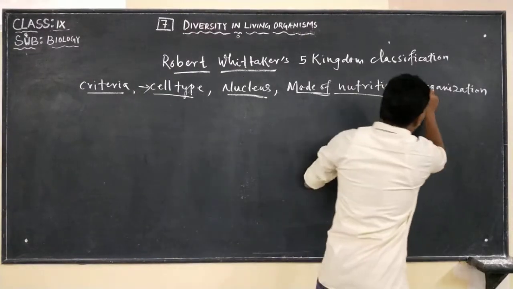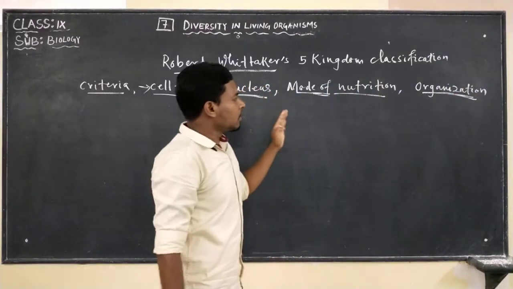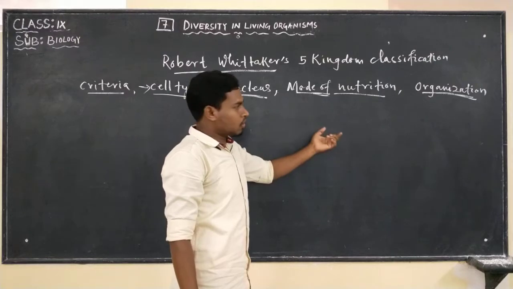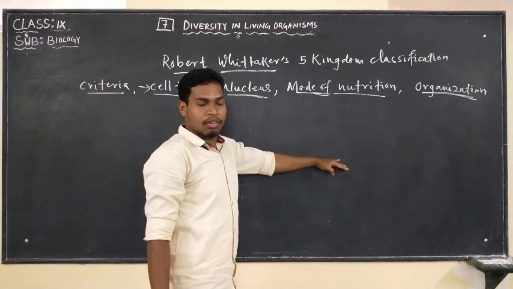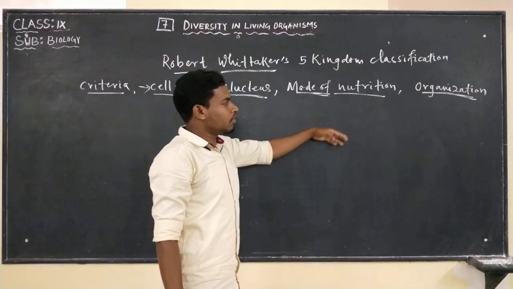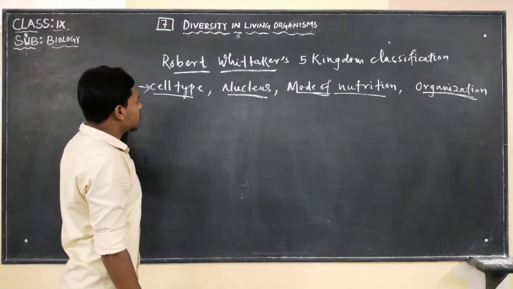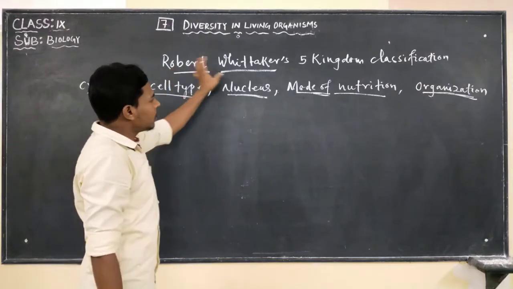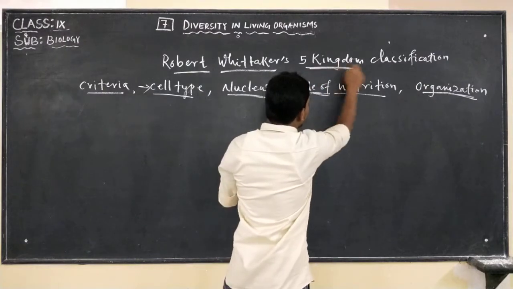And organization: cellular level, tissue level, and organelle level of organization. So all these criteria taken into consideration, Robert Whittaker classified the organisms into the 5 kingdom classification.